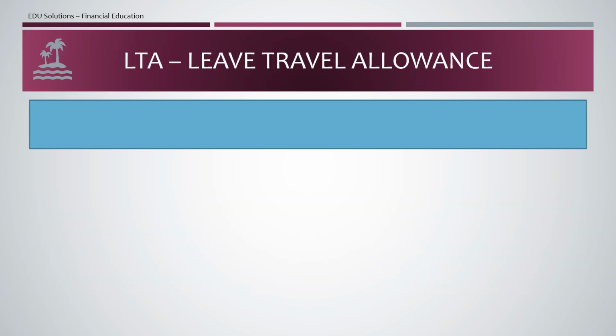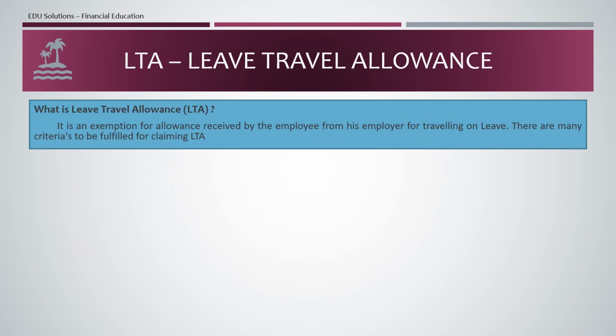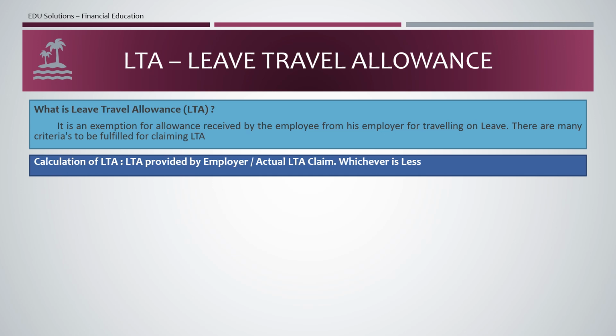Now we will move on to the next exemption, which is leave travel allowance. So what is leave travel allowance? It is an exemption or allowance given by the employer to the employee for traveling on leave. That means if you are going for a vacation and you have applied for leave, you can claim the LTA, but there are a lot of conditions for this LTA. Before going to the conditions, let's see how LTA is calculated.